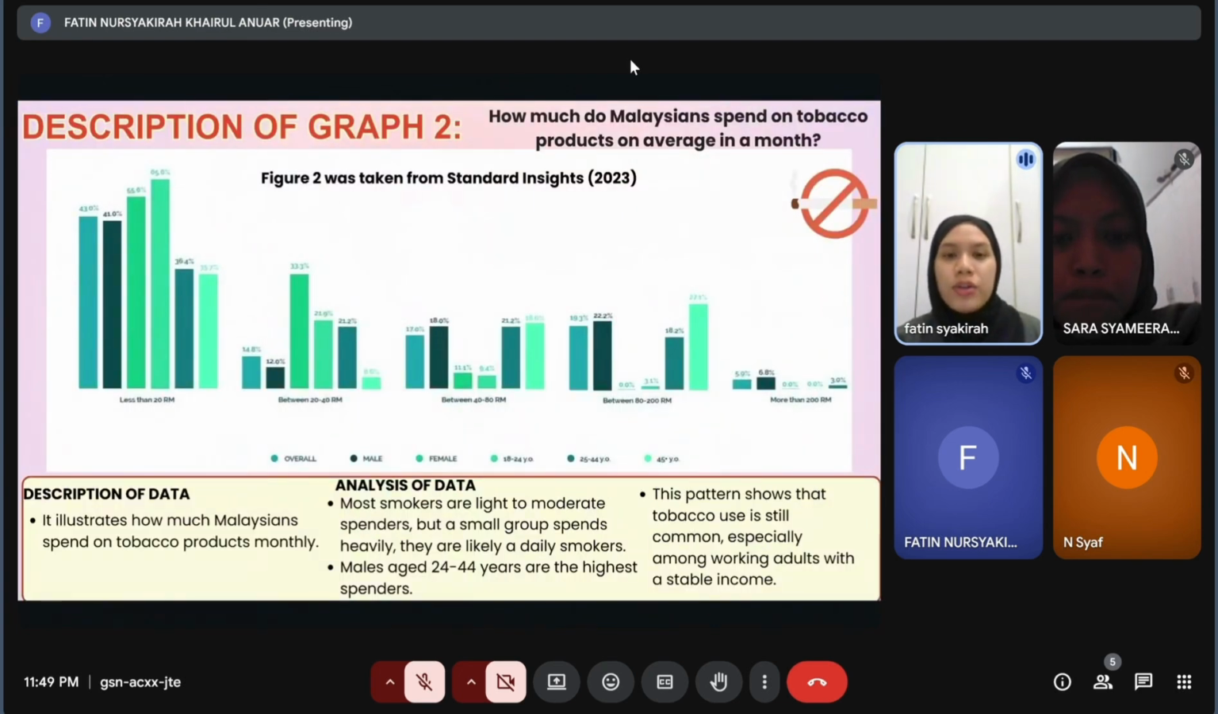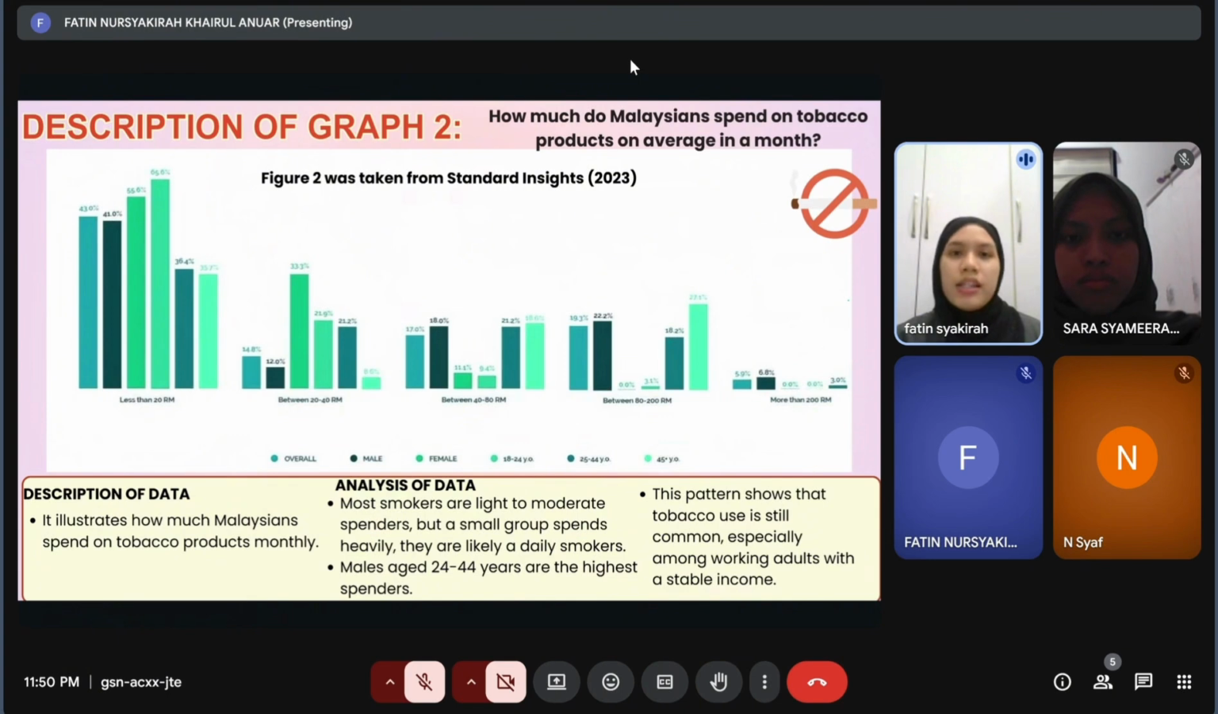Next, let's look at this bar graph. This bar graph, published on 7 February 2023, shows the average monthly spending on tobacco by Malaysians divided by gender and age group. This graph was also taken from Standard Insights 2023. Without further ado, let's analyze this graph.